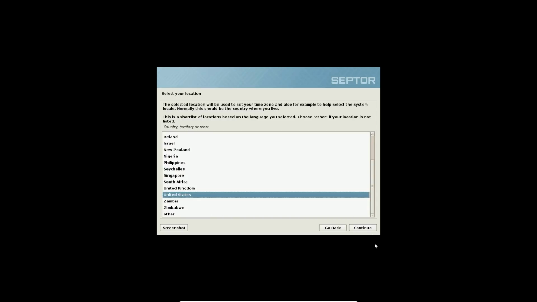All right, so let's go ahead and walk through the installation of this guy. This is the basic Debian installer. It may or may not work. I've had some issues with Debian installers recently. If it fails, it's not a fault of Septor. It's the fact that everything based on Debian I've attempted to install on has failed at some form or another. But let's go ahead and walk through it and see what it's doing.